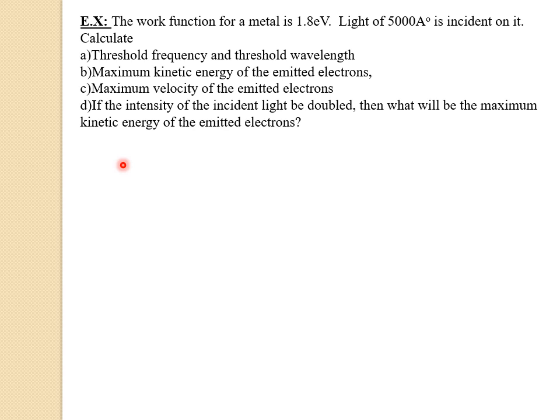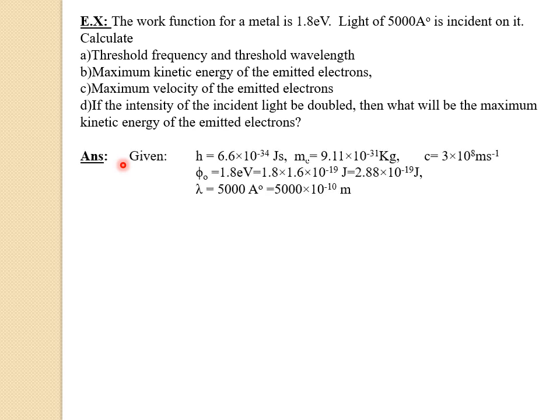Now let us see the answer. First, let us write the given data. So Planck's constant h value is 6.6 into 10 raised to minus 34 joule second, and mass of the electron is 9.11 into 10 raised to minus 31 kg, and speed of the light is c equals 3 into 10 raised to 8 meter per second. So these are the known constant terms, and in the question they have given work function of the metal, that is phi naught equals 1.8 electron volt.